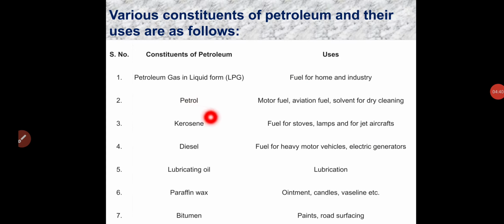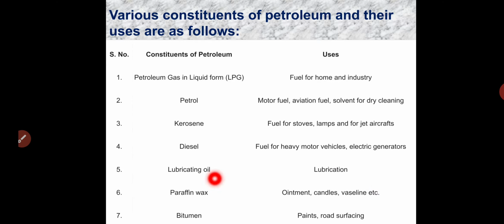Petrol, we are using in our daily life for the vehicles, right? Kerosene we are using as a fuel for stoves and lamps. Diesel as well, we are using for motor vehicles. Lubricating oils we are using for lubrication. Then paraffin wax we are using in ointments, candles, preparing vaselines, etc. And bitumen we are using in the preparation of paints, road surfacing, etc.